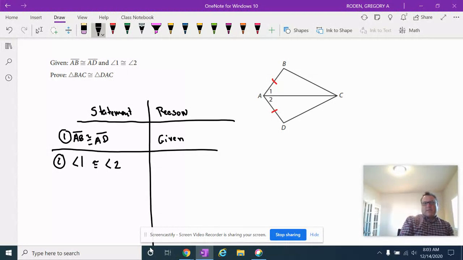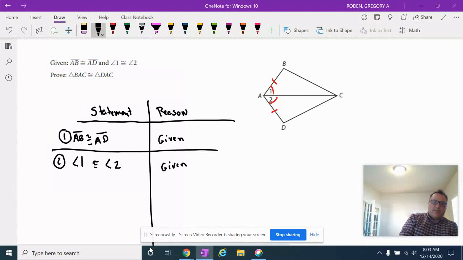Now, this is good practice. How would you name angle 1 with letters? That could be a struggle for some of us sometimes. Remember, angle 1 you could name two different ways. You could call it angle BAC, or you could name it CAB. Those are the same angles. And how would we name angle 2? We could name angle 2 DAC, or we could also name it CAD. Either way, we can now say these two angles are congruent because of given. Now I'm going to go ahead and mark those.